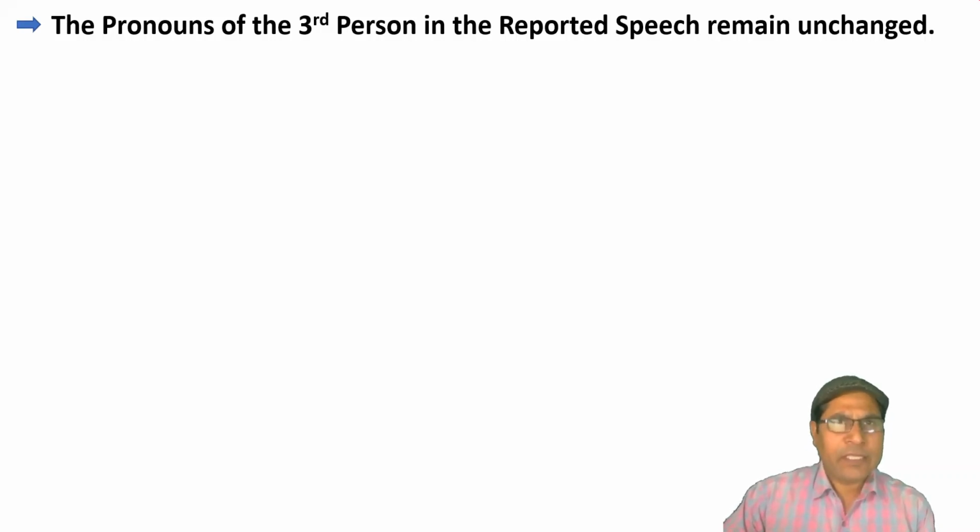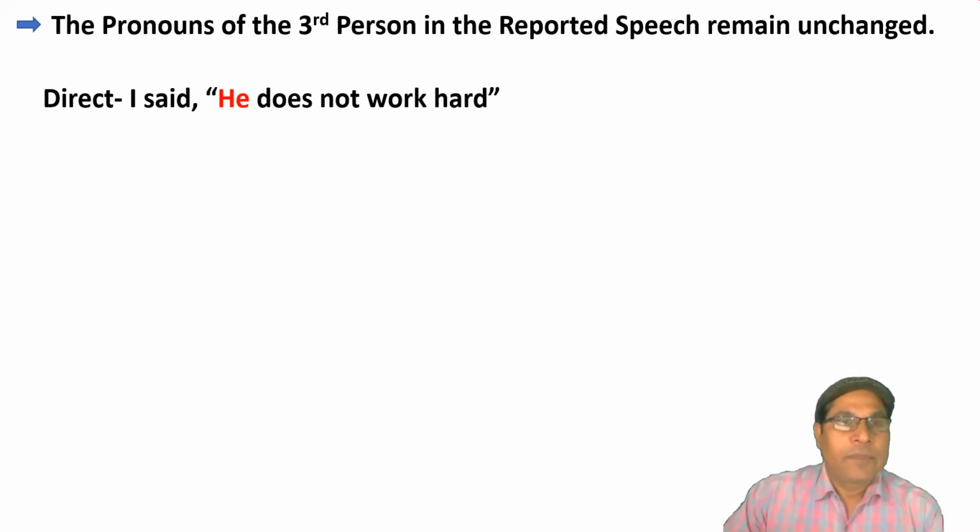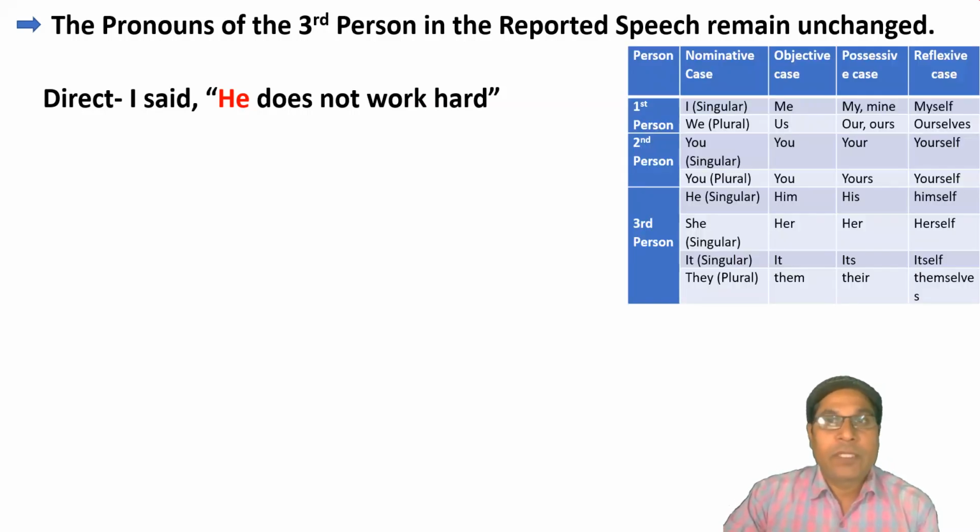If there is a pronoun of third person in the reported speech, it will remain unchanged. For example, here there is a sentence, I said he does not work hard. As I have told you, first of all we have to decide about the person, number, gender of the pronoun given in reported speech. So let's see on the chart here.